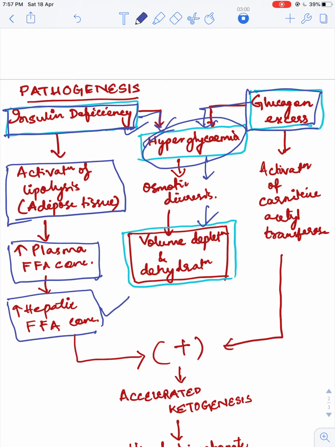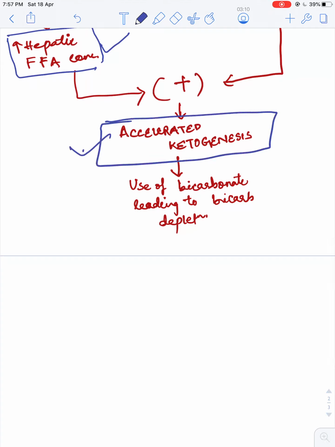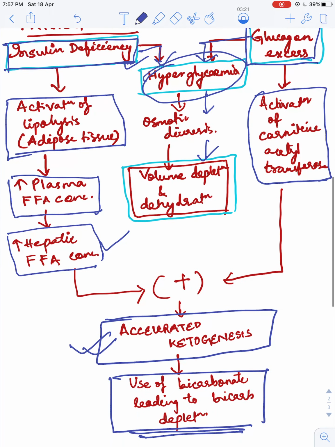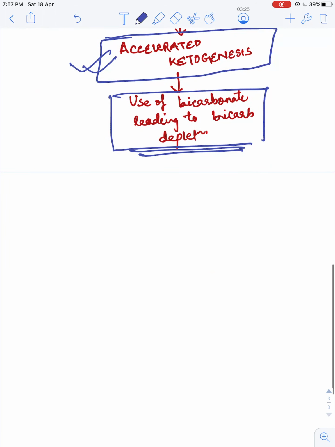Also, the glucagon excess causes activation of carnitine acyltransferase that causes accelerated ketogenesis, and this accelerated ketogenesis causes use of the bicarbonate, leading to bicarbonate depletion. So this is the pathogenesis of diabetic ketoacidosis.